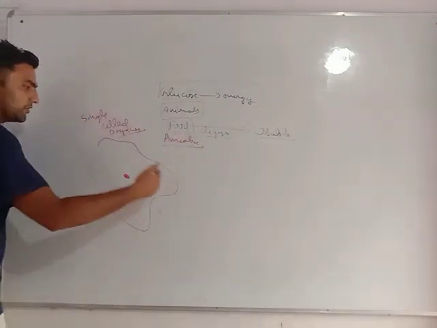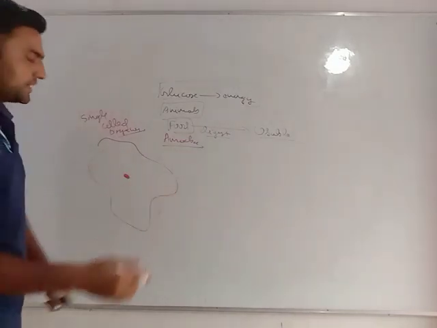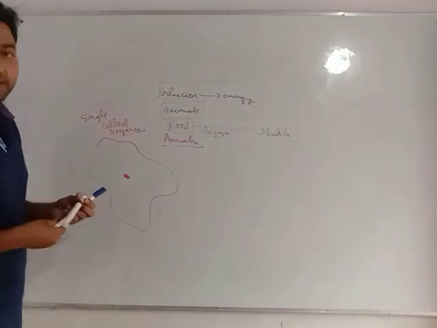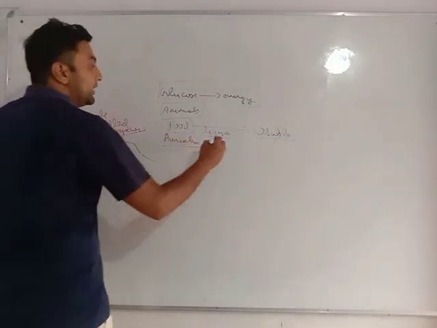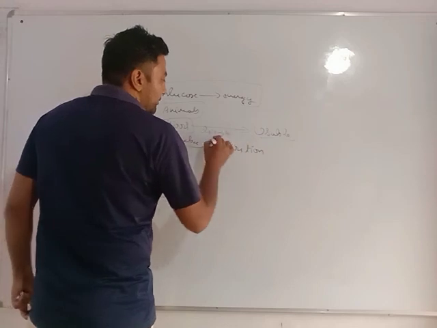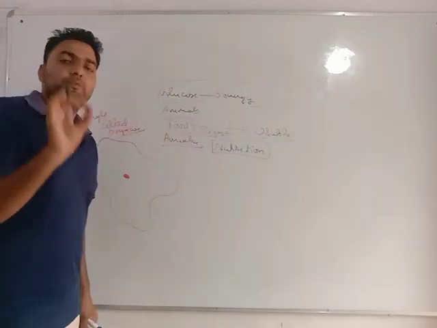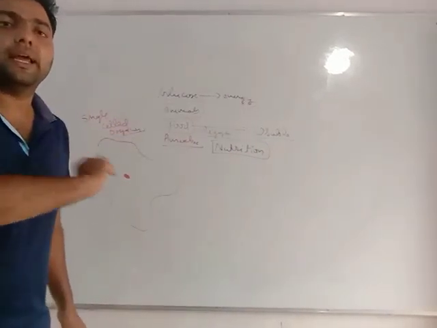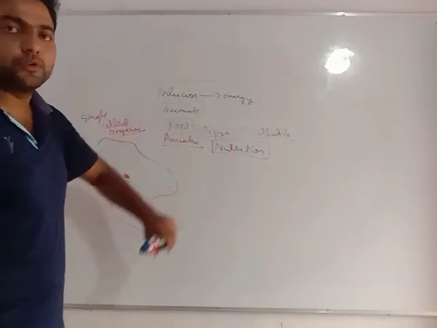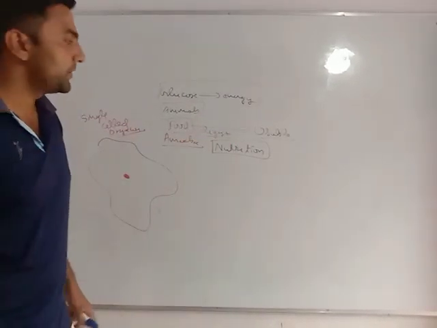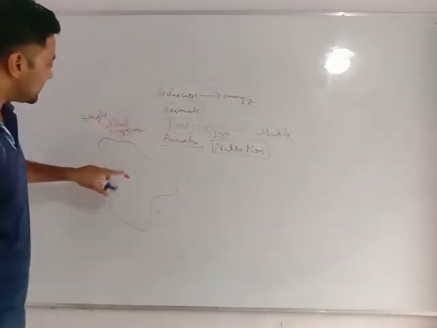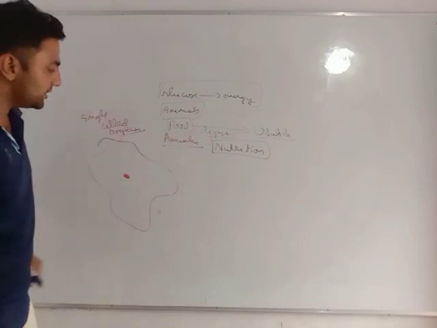Its shape and size is not fixed. You can very easily change its shape and size. See how it does the process of ingestion and all. It also needs to do nutrition for living. Very important. Nutrition is a basic life process that needs to be followed by any organism, whether plant or animal. If the nutrition process is not there, there is no life. So amoeba, a single cell, also needs to do nutrition.